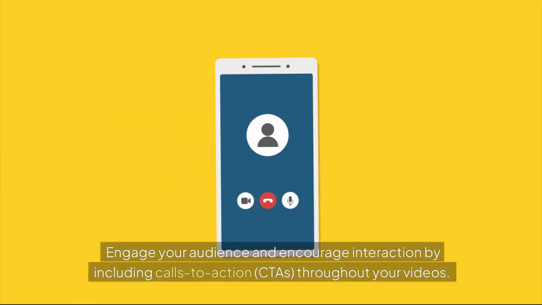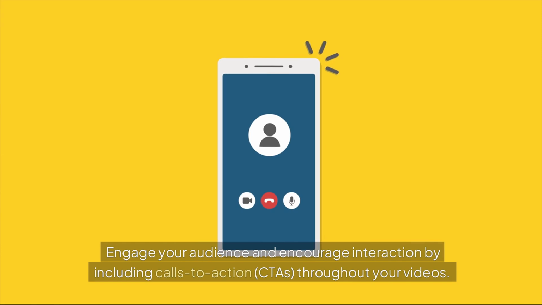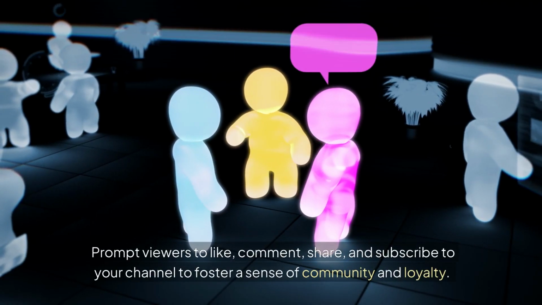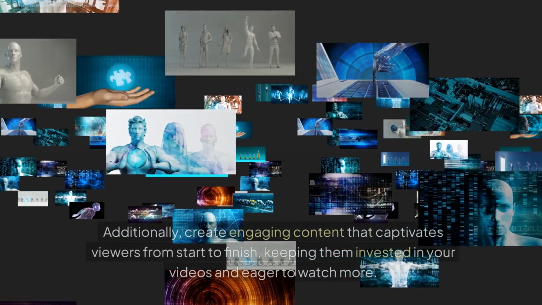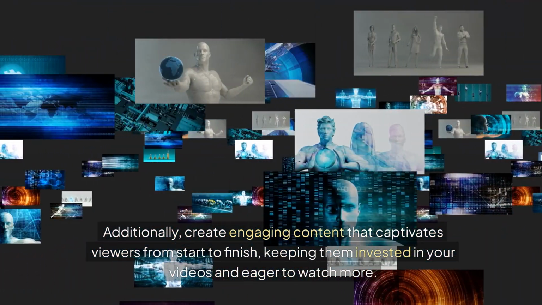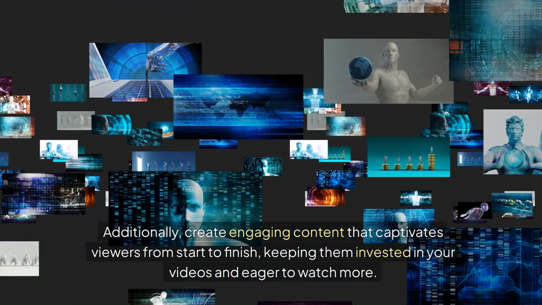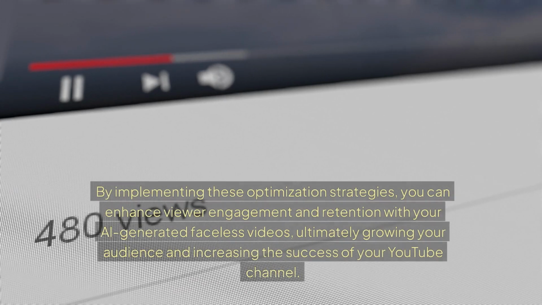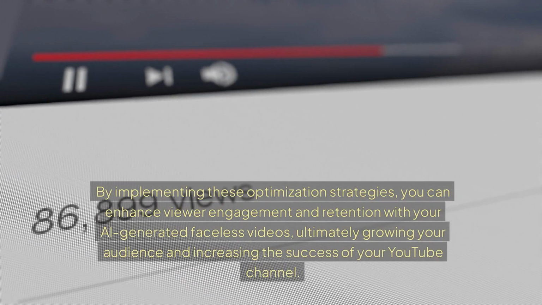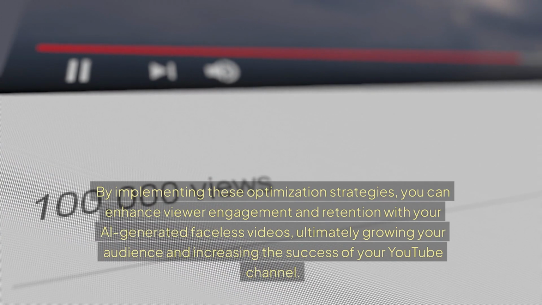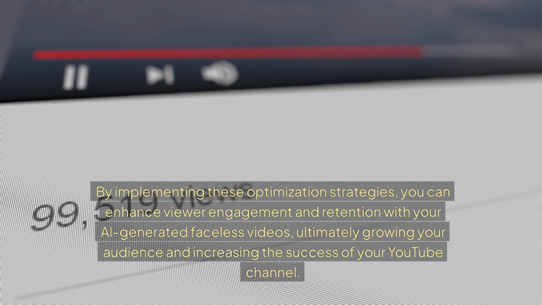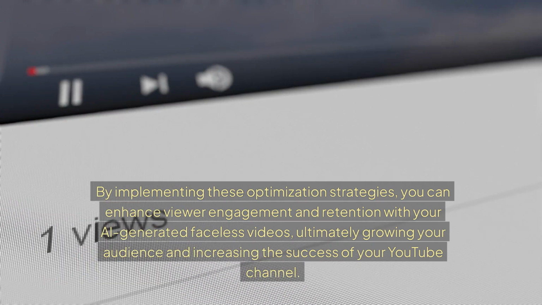3. Encourage viewer interaction through calls to action and engaging content. Engage your audience and encourage interaction by including calls to action, CTAs, throughout your videos. Prompt viewers to like, comment, share, and subscribe to your channel to foster a sense of community and loyalty. Additionally, create engaging content that captivates viewers from start to finish, keeping them invested in your videos and eager to watch more. By implementing these optimization strategies, you can enhance viewer engagement and retention with your AI-generated faceless videos, ultimately growing your audience and increasing the success of your YouTube channel.